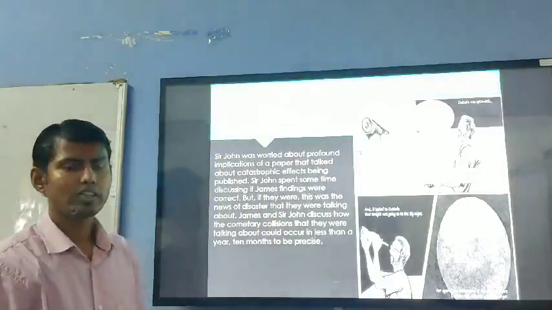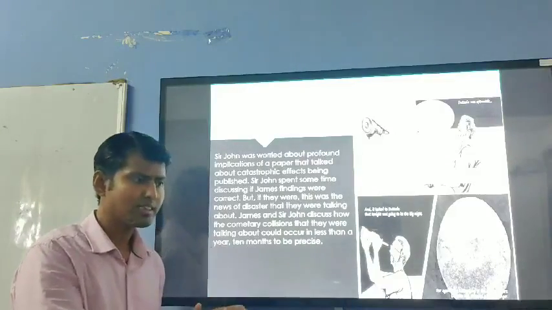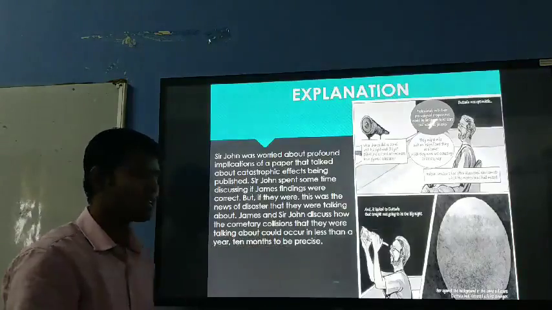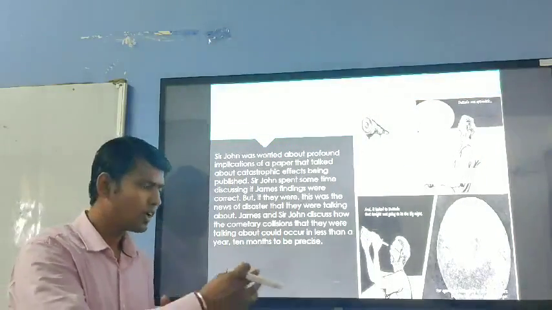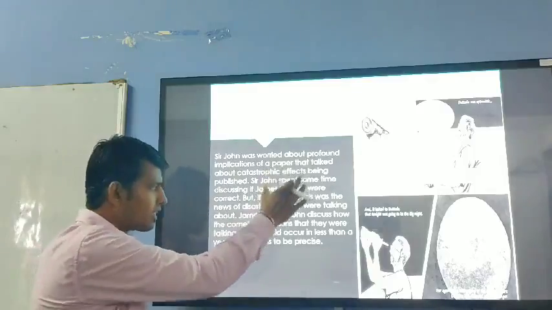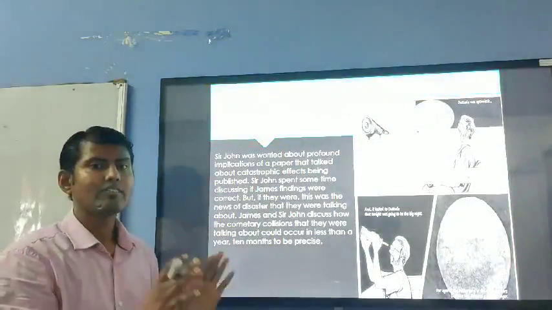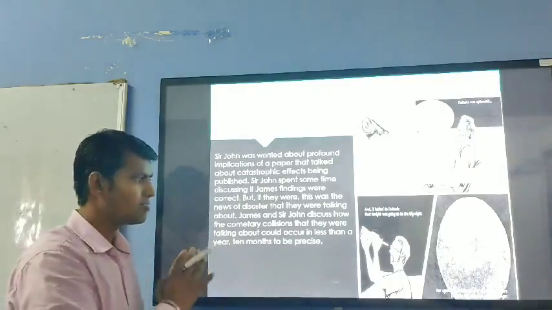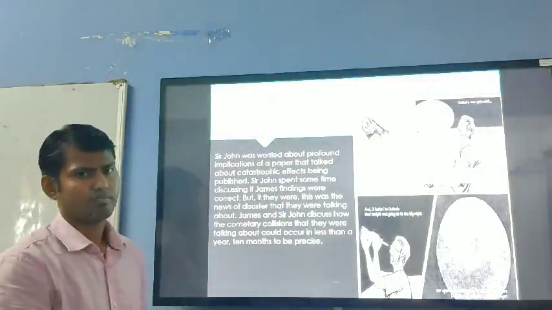So later on, now they have to do something. They came to the common consensus that okay, in 10 months we have to save the world. We have to do something, because if we are not able to do anything, what will happen? The collision will take place. It is inevitable. We cannot avert this collision, right?